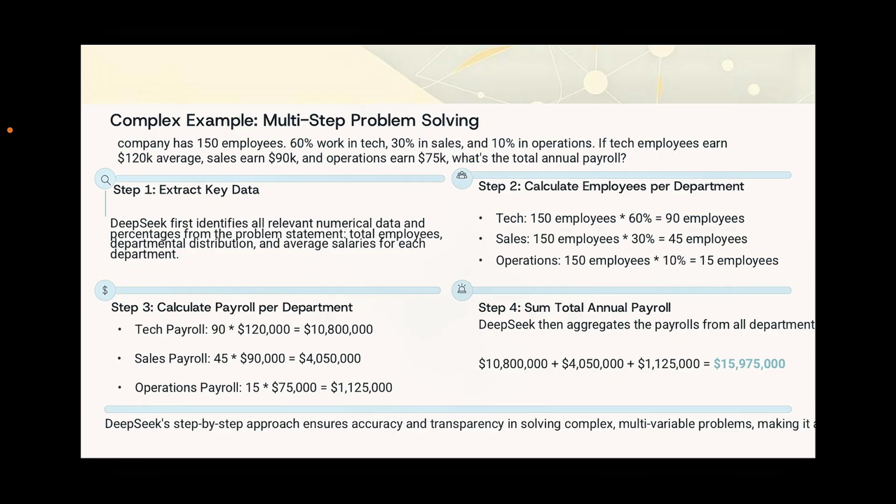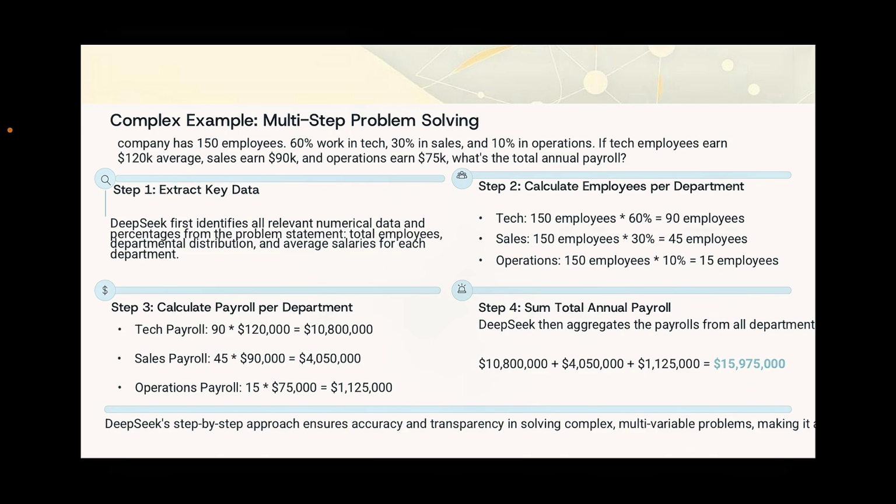Let's move to a more complex real-world example. In this scenario, a company has 150 employees, 60% work in tech, 30% in sales, and 10% in operations. Each department also has a different average salary. Then what is the annual payroll? To solve this problem, DeepSeek follows some steps.